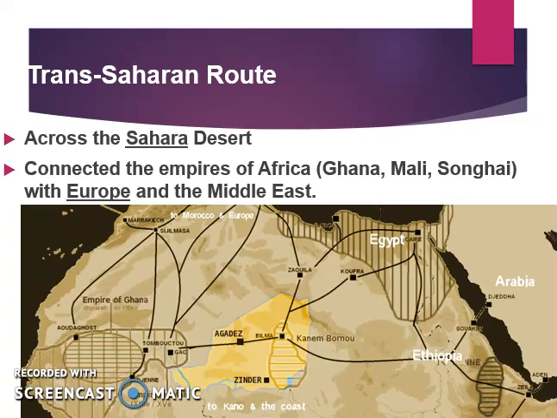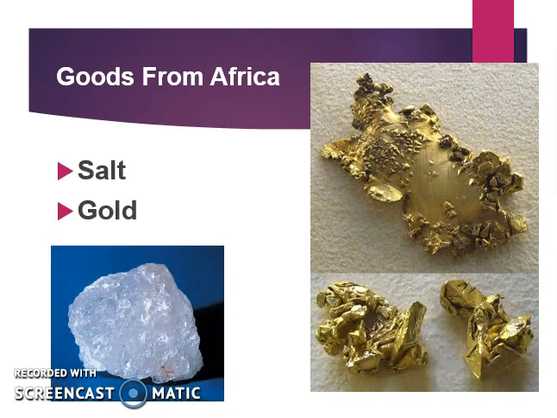But this trade route is going to be important because it connects across a major desert. So in this trade route, we will see the use of a lot of camels, because again, camels are good for travel over deserts because they can store water so well and so long. Goods from Africa, the 2 big ones are going to be salt and gold. Salt is really important for the preservation of meat, would be a great example of why salt would be sought after, and gold for its value.